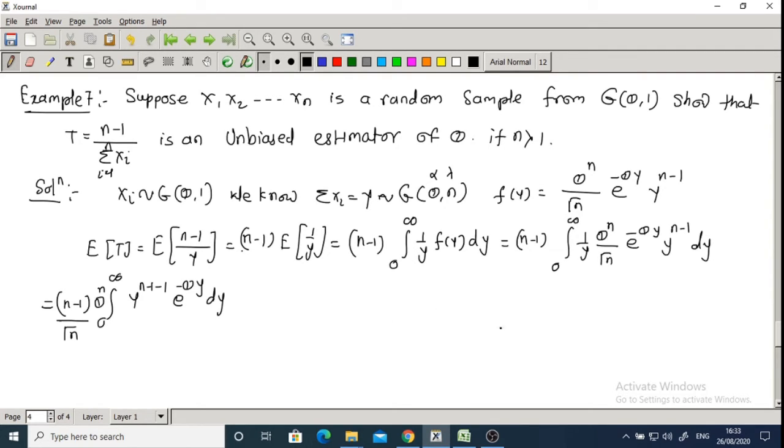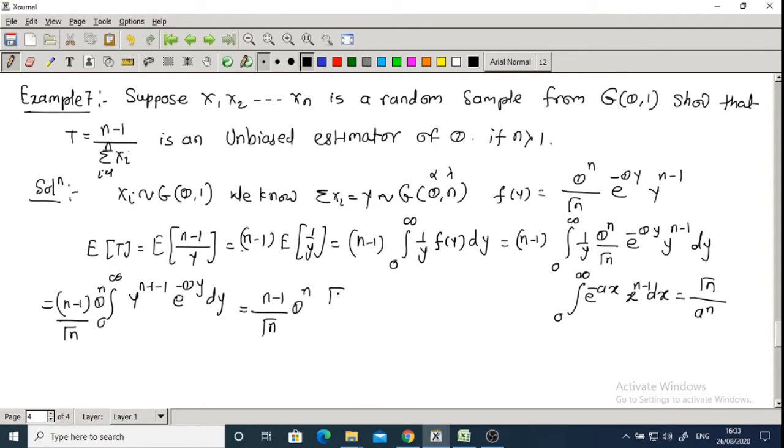And if we compare this term with the general formula, integration from 0 to infinity e raised to minus ax, x raised to n minus 1 dx, which is equal to gamma n upon a raised to n. Here the value of a is theta and the value of n is n minus 1, correct?